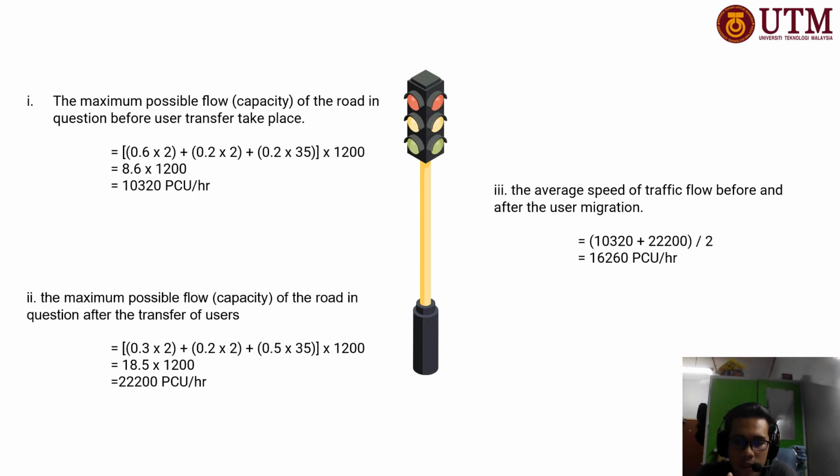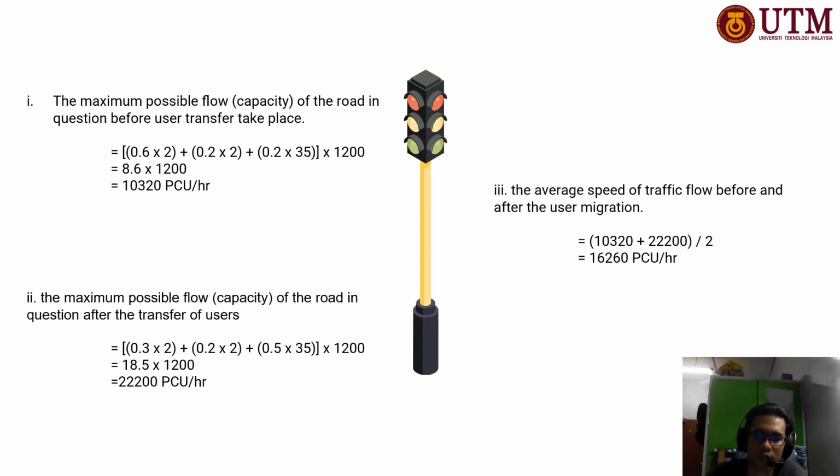So the 30% we times with 0.2, and then we plus 20% times 0.2, and then we plus 0.5 times 35, where the 30% is already added from private vehicle. So we get the answer 18.5. And then we times by 1200, and we get the answer 22200 PCU per hour.